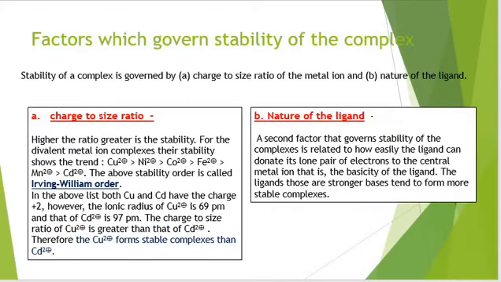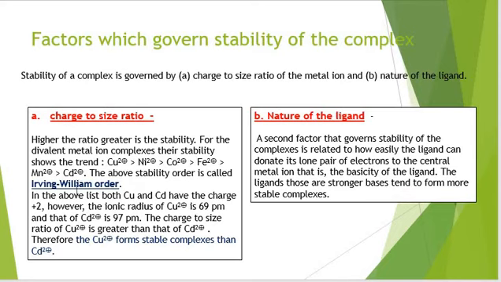Now the factors which govern the stability of complex. Stability of complex is governed by two things. Number one is charge to size ratio and second is nature of ligand. Charge to size ratio: higher the ratio, greater the stability. For divalent metal complexes, the stability order is cupric is more than nickel, nickel is more than cobalt, cobalt is more than iron, iron is more than manganese, manganese is more than cadmium. And this order is called the Irving-Williams order.